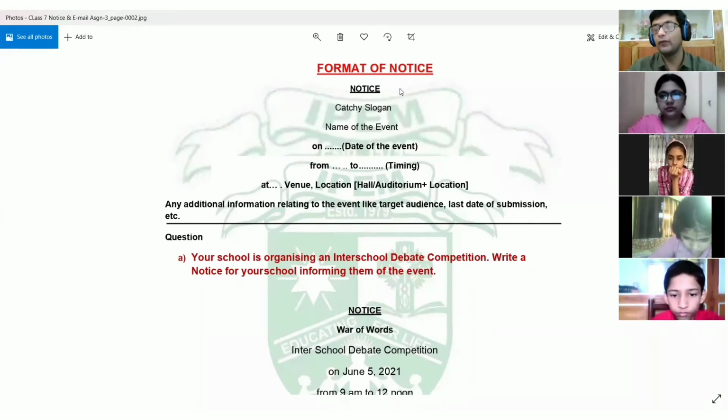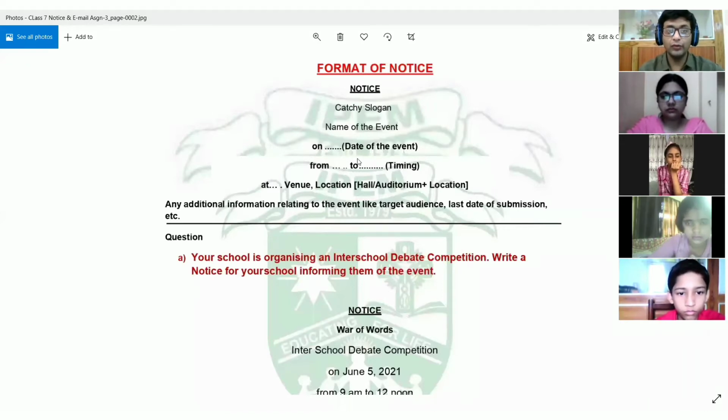Then you will write the name of the event for which you are writing the notice. So you will provide the details, the name of the event. For example, if there is an elocution competition to be held in your school, then you will write that it is for the elocution competition. If there is a debate competition, or you are having your annual sports day, so a lot of functions are held in school, right? So whatever is the event, you have to write the name of the event after the catchy slogan, and the slogan will also be according to the event. It should be related to the event.